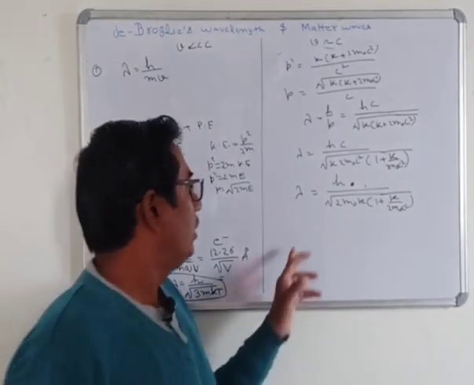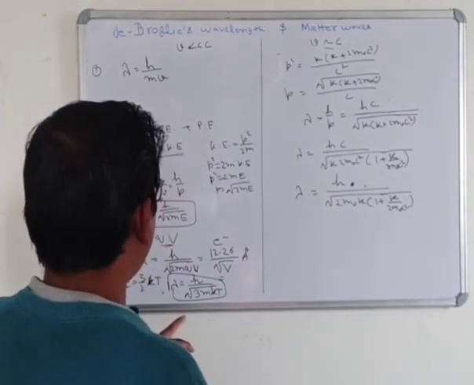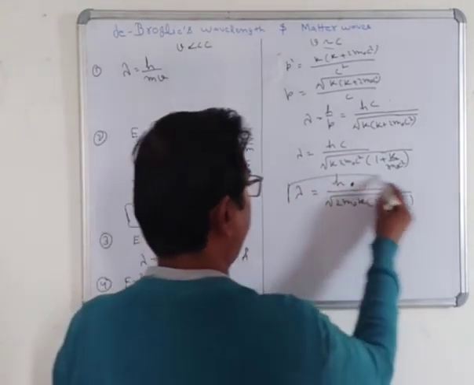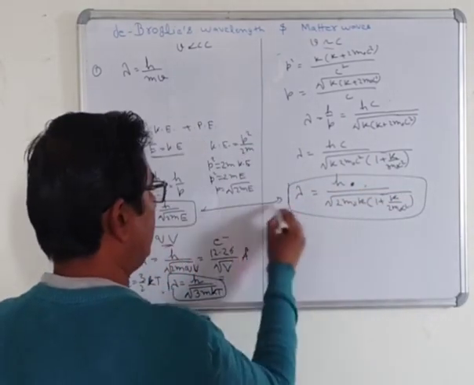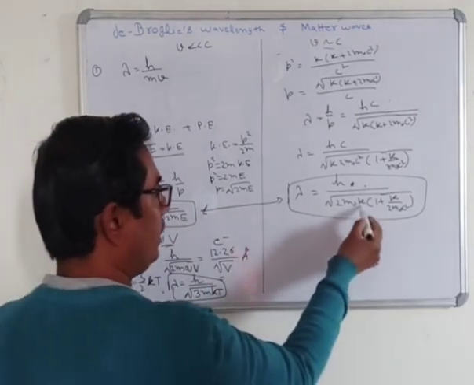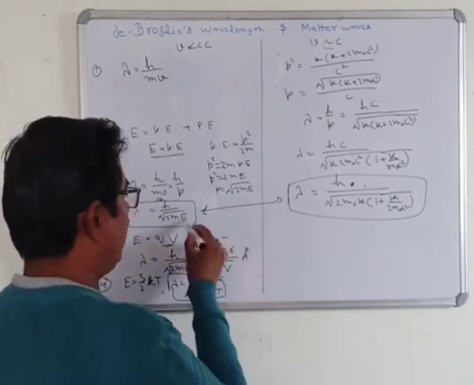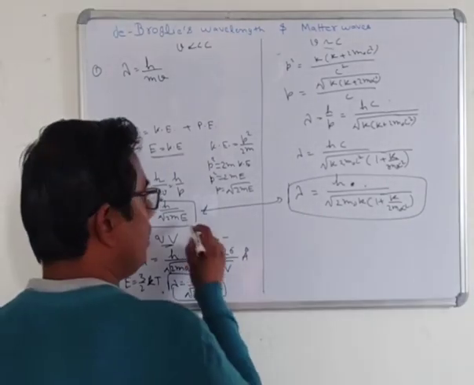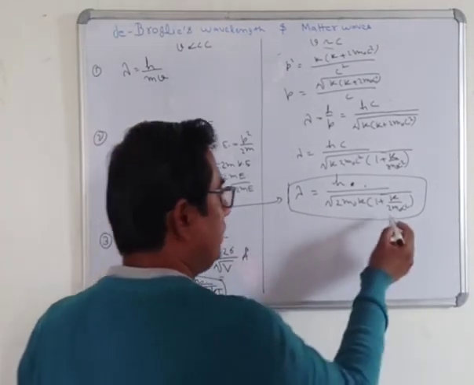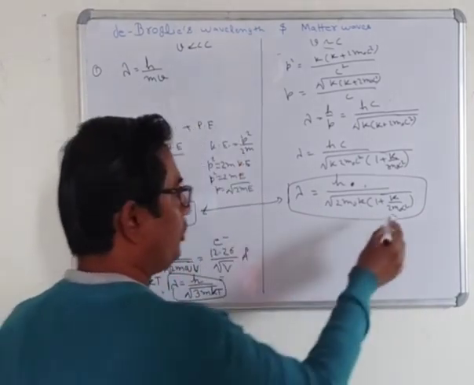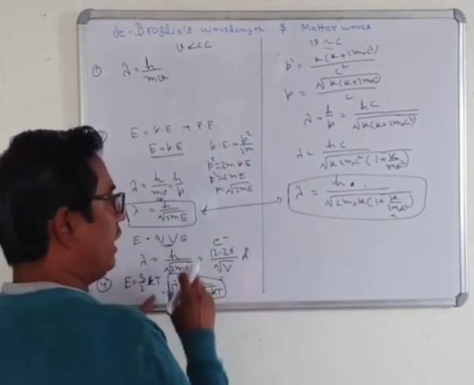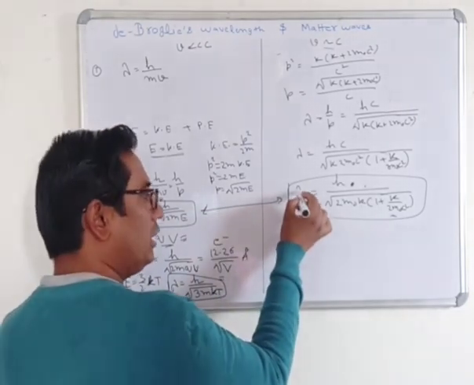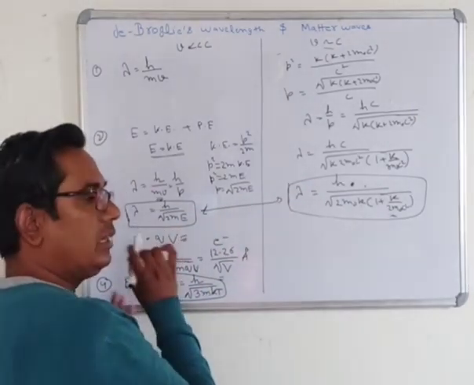Now you can see the difference when you compare like that: everything is the same. K is the total energy, which for a free particle is equal to the kinetic energy. Now you will see that this term comes into the picture. This is the difference between the two wavelengths. This one is the relativistic wavelength, and this is only a simple wavelength.